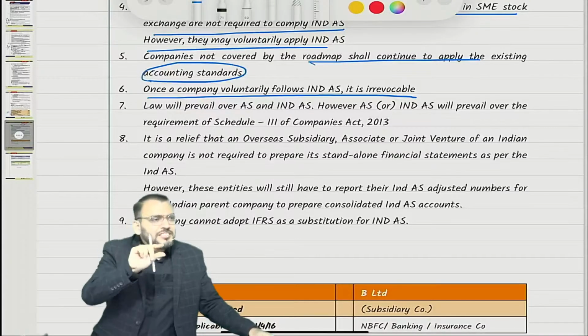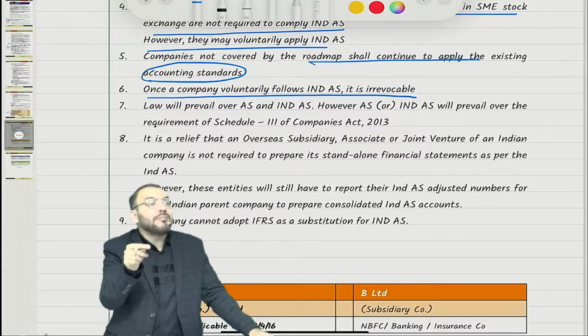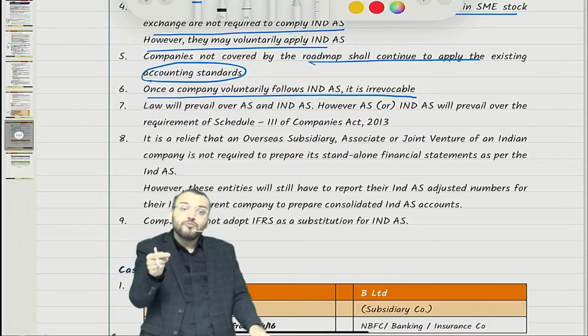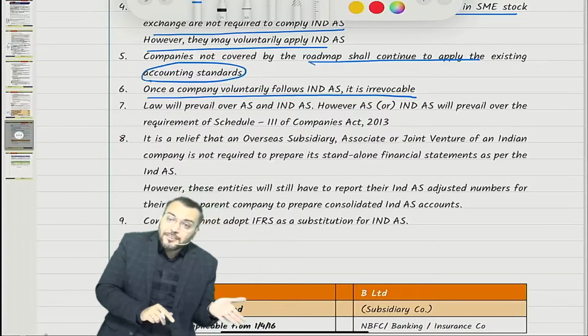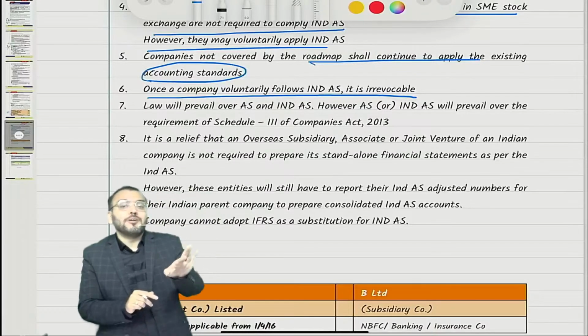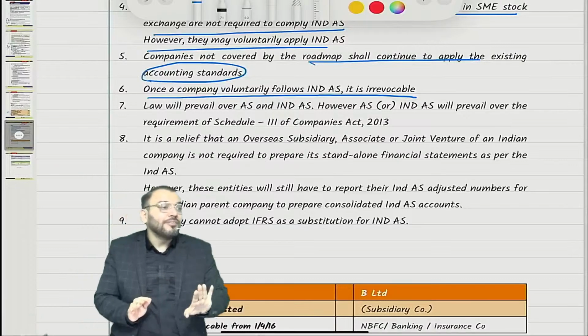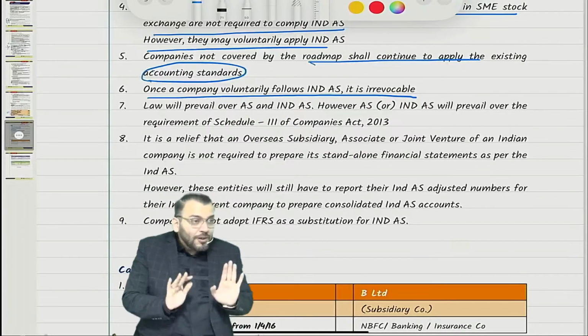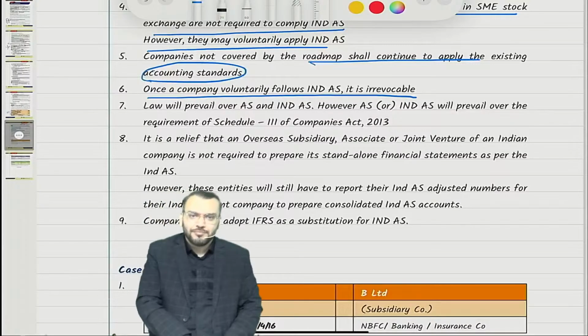Means there may be some difference in the accounting treatment given by the Act and Ind AS. Which will prevail? The Act will prevail. Means the Act will always prevail over the requirement of Ind AS. For example, I just say one example. Ind AS is silent about securities premium.